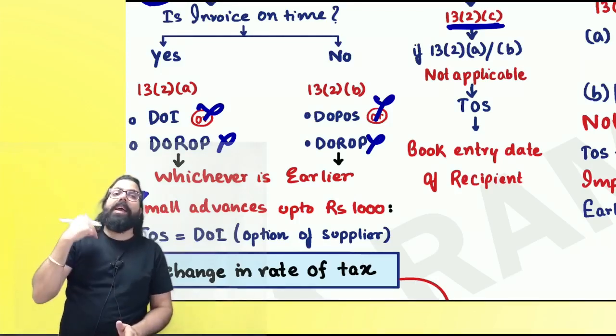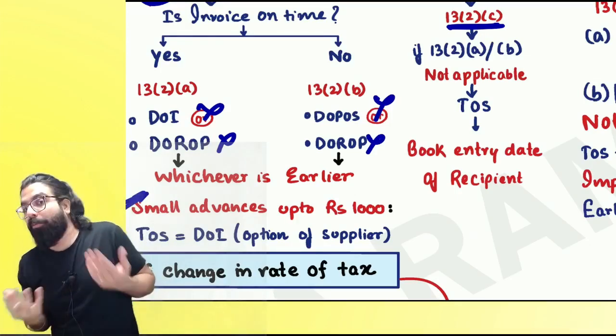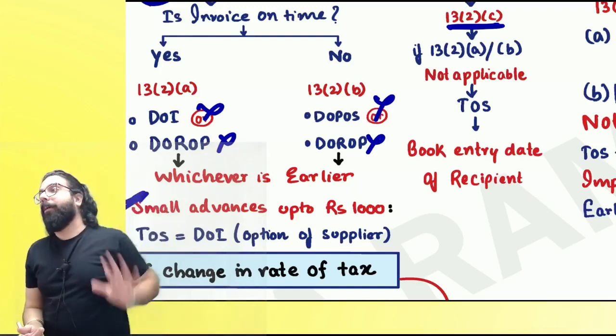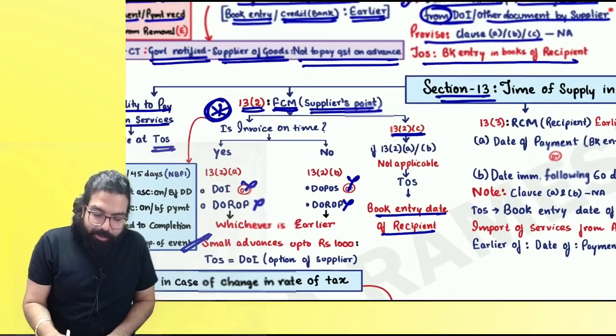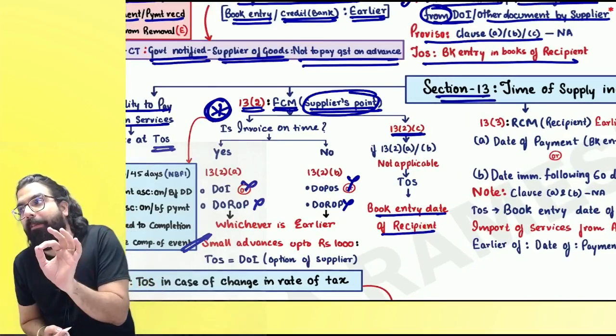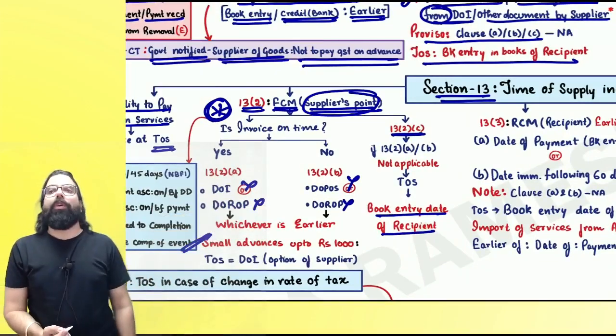So the officer will backtrack to me and say, Ramesh, why did you not raise the invoice? So my bad time has come. I have to pay GST. When? The day he recorded it in his books of account, that is my bad day. I hope everyone is clear. It is the book entry date of the recipient. See, the supplier's forward charge mechanism liability is on the basis of the recipient's books of accounts.